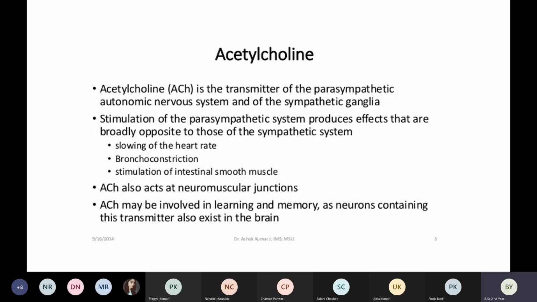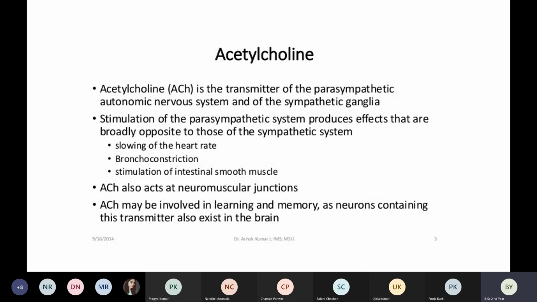So acetylcholine is a very important neurotransmitter because it is connected with our memory, our learning ability, our thinking and our reasoning. That is why such patients need acetylcholine injections. So remember this: acetylcholine is very important because it acts in our autonomic nervous system, both parasympathetic and sympathetic.